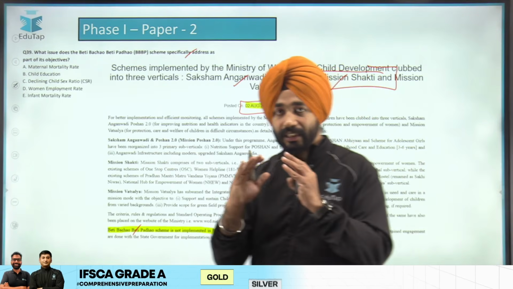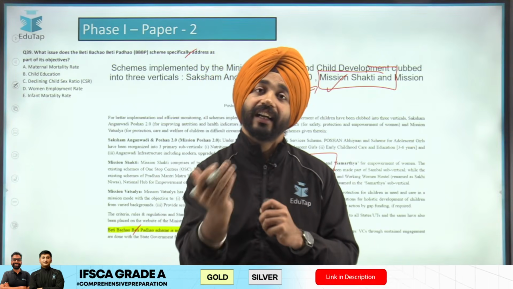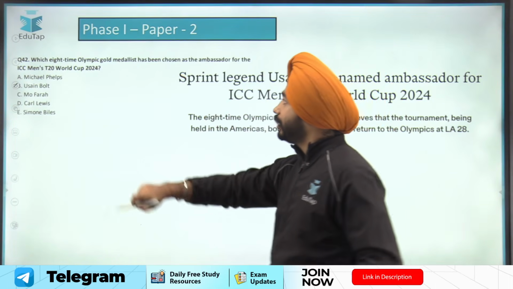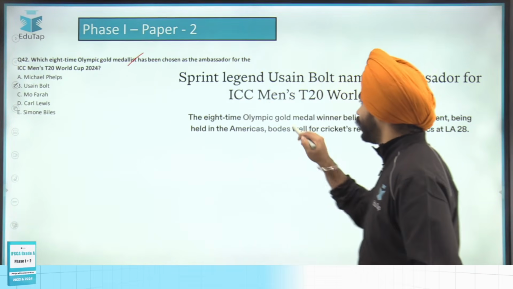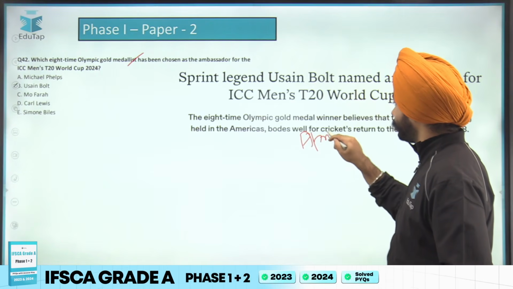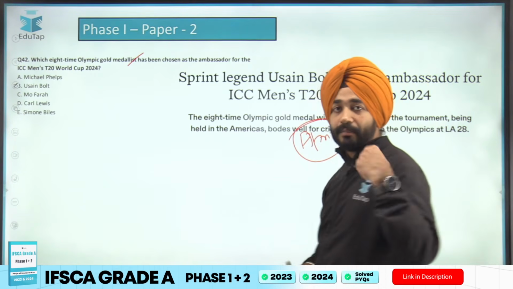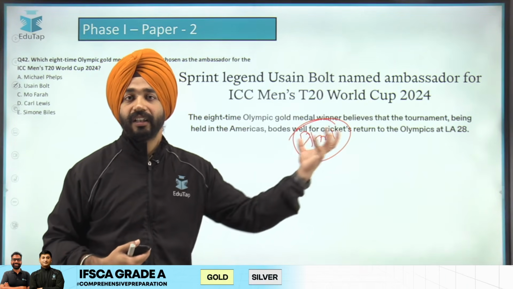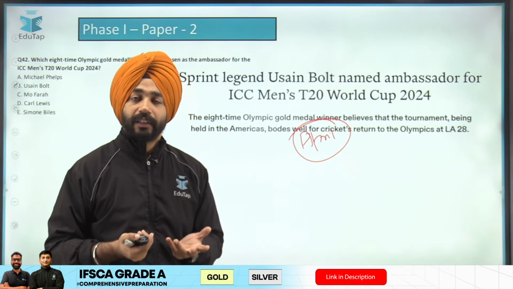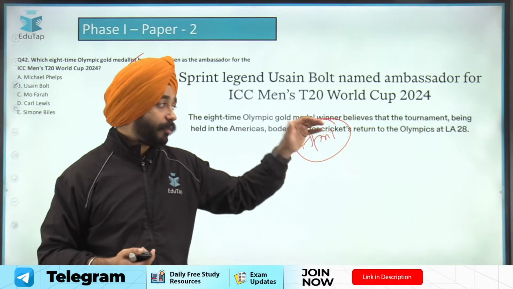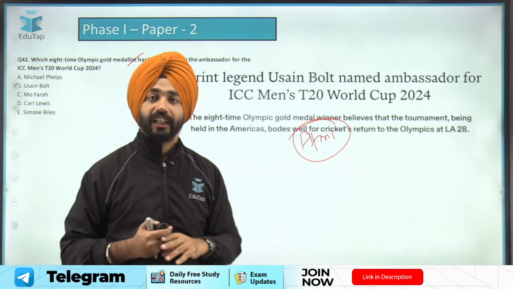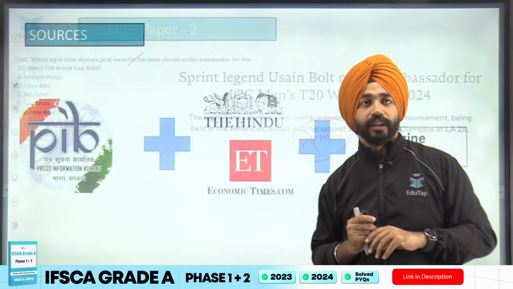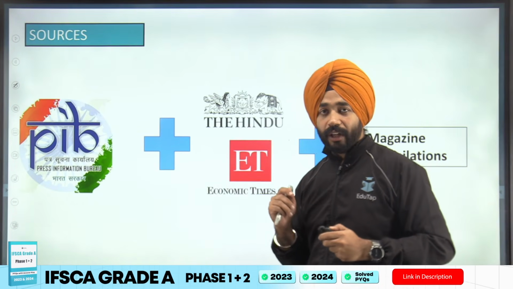Okay, ji. So which means the questions are asked directly also and indirectly also from the things that were seen in the news. Now let's look at the question that has been asked. Olympic, it was the news that was in April, because our ICC Men's T20 World Cup was scheduled in 2024, and it was in the month of April when the brand ambassadors were being set. So Yuvraj Singh was made a brand ambassador, and just 2 days before him, Usain Bolt was declared as the brand ambassador. So it was around 24th or 26th of April that this news was seen in newspapers. Now, we have seen that.